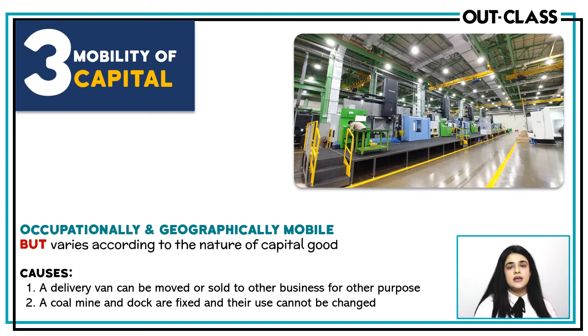You can take machinery and move it from one place to another. But the thing is that obviously the piece of machinery that you're talking about, if it's made for a particular industry, let's say if you're using a piece of machinery to make Cadbury's chocolate, you can't expect to use that same piece of machinery in another occupation and expect it to make cars. So that is where the restraint is. Otherwise, it is generally mobile.